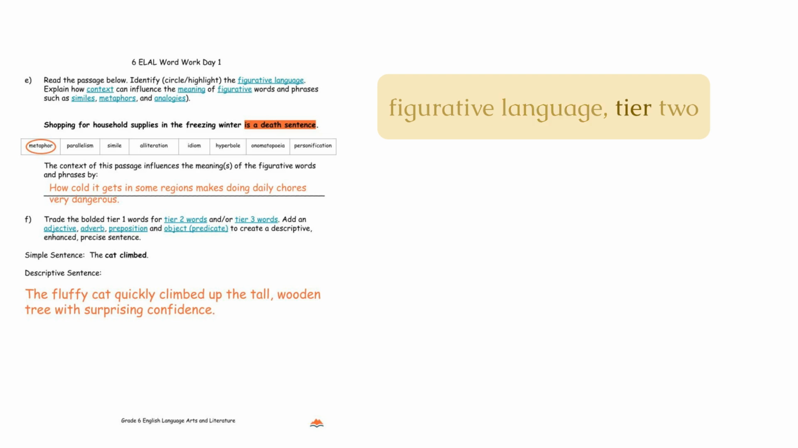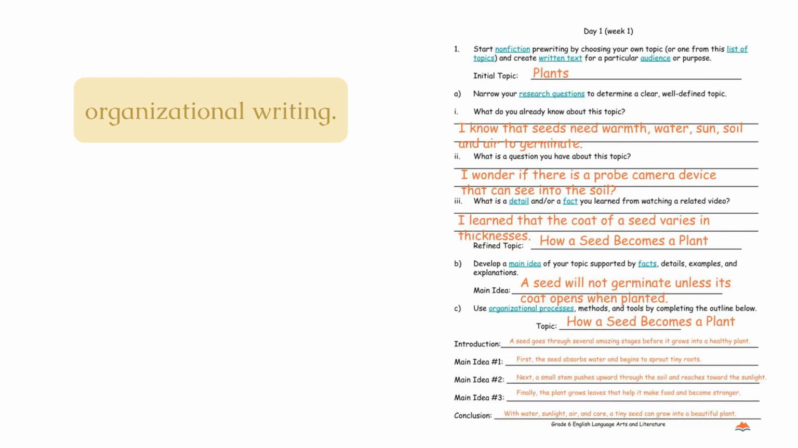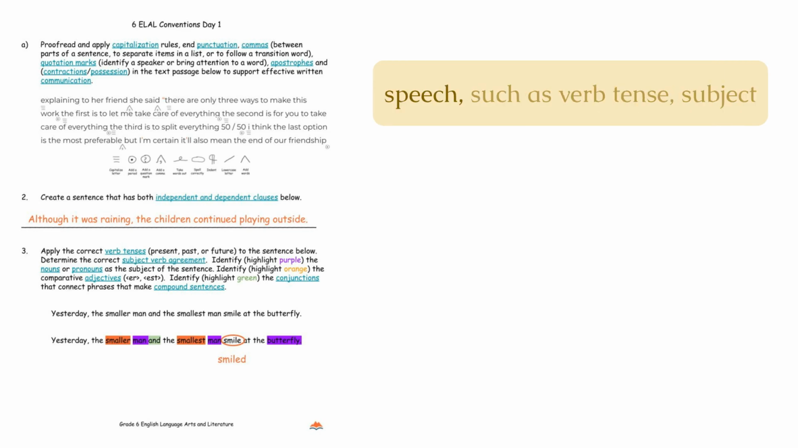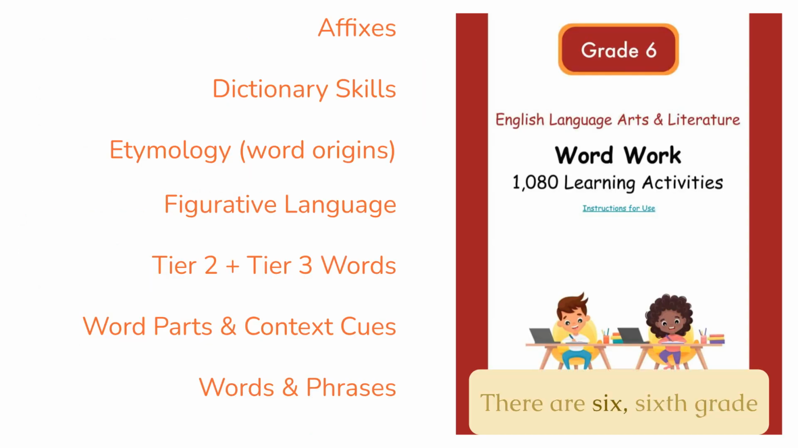Figurative language, Tier 2 and Tier 3 vocabulary, and descriptive sentences. Organizational writing. Proofreading and parts of speech, such as verb tense, subject-verb agreement, nouns, pronouns, adjectives, adverbs, conjunctions, and compound sentences. There are 6 6th grade ELA units. This one is the word work or vocabulary and language unit plan.